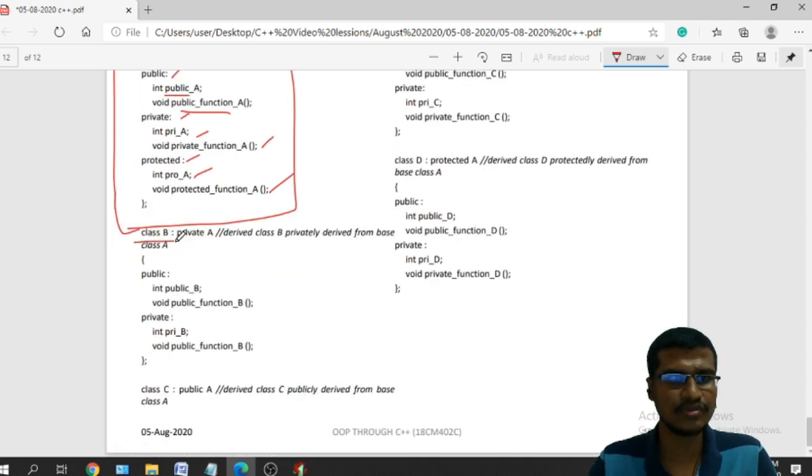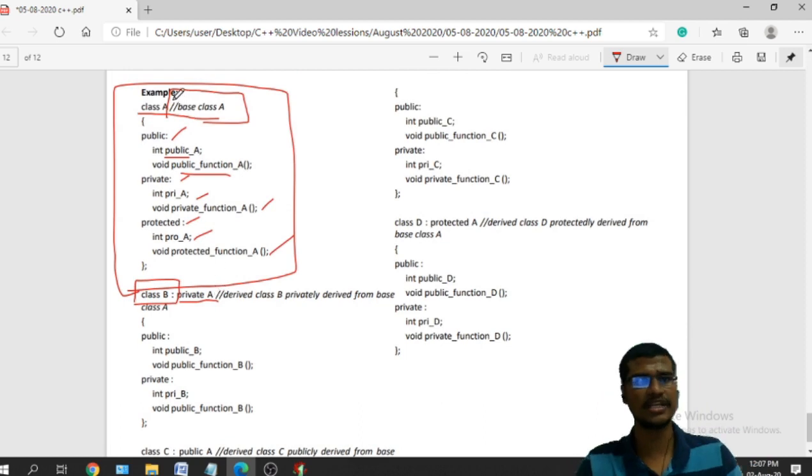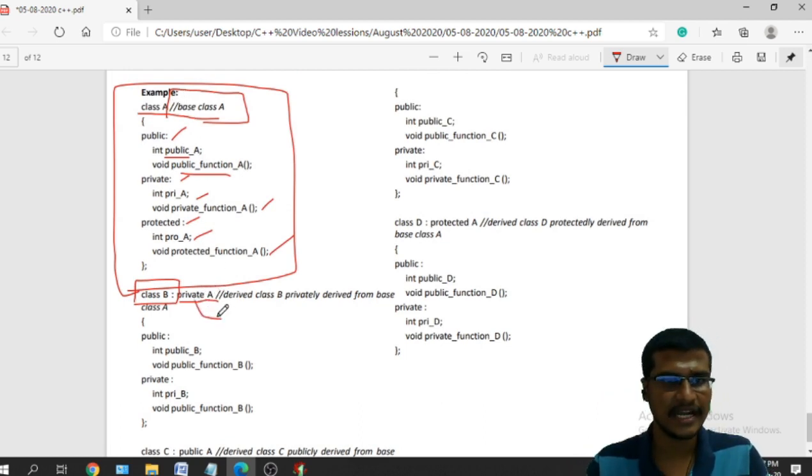And this is your class B. Here I mention the derived class name B and the name of the base class A, and I can mention the visibility mode, whether I derive privately, protectedly, or publicly. That is defined by using this accessibility mode.